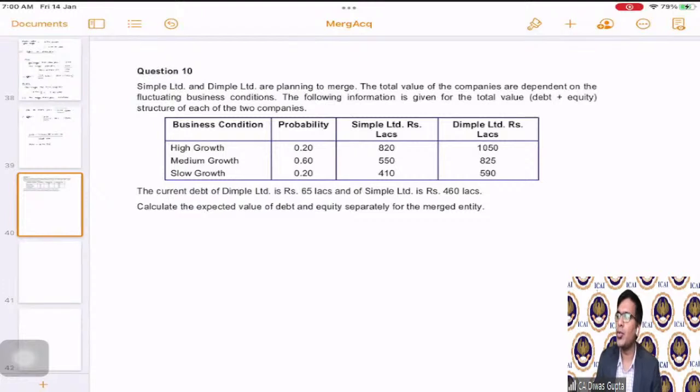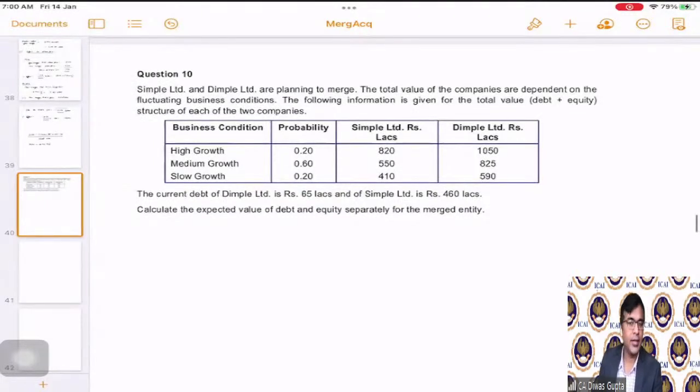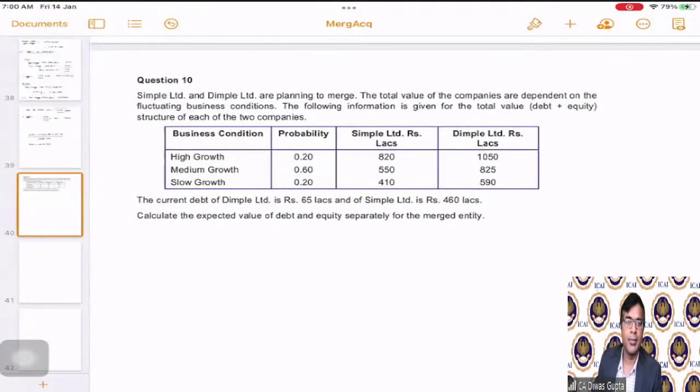So let us start with question number 10. Till the previous session, we have covered the basic concepts in mergers and acquisitions, and we have covered till question number 9. So today, let's start with question number 10 from the assignment itself that has been uploaded.